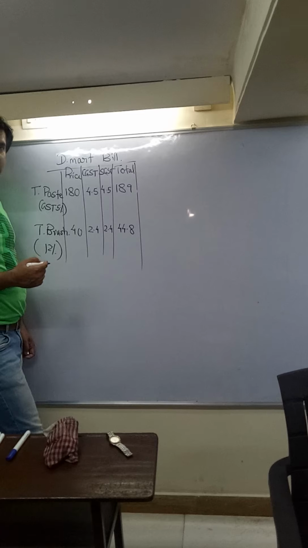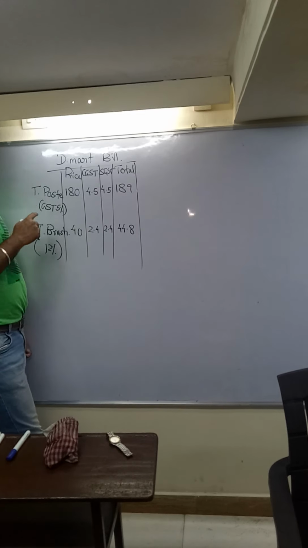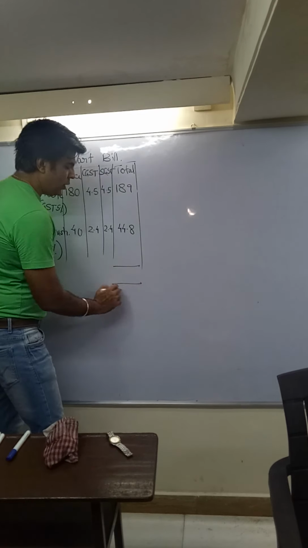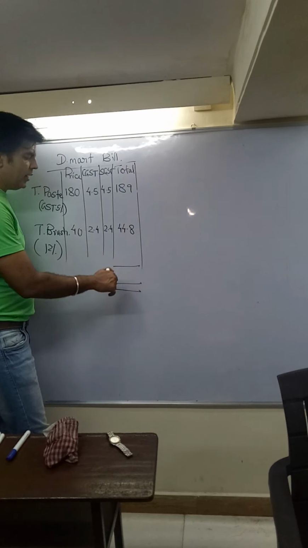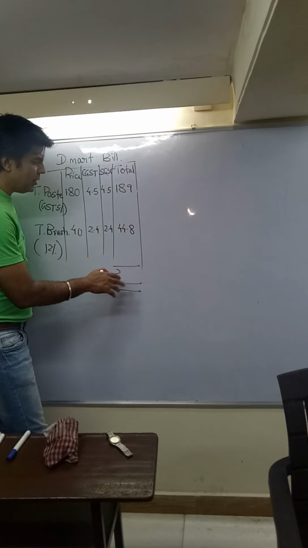It means at the end, as a customer, suppose you are buying only these two products. So what is the total bill amount? The total bill amount will be 189 plus 44.8. It comes to approximately 2... How much is it?